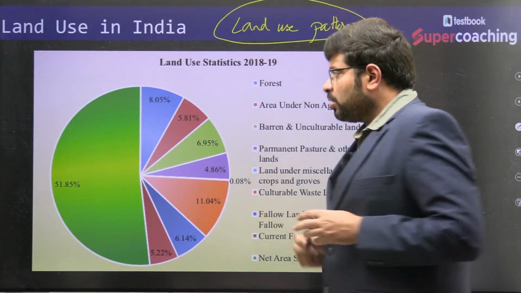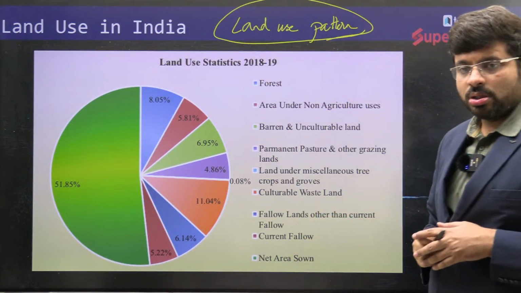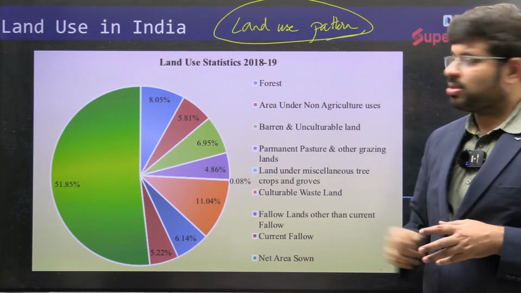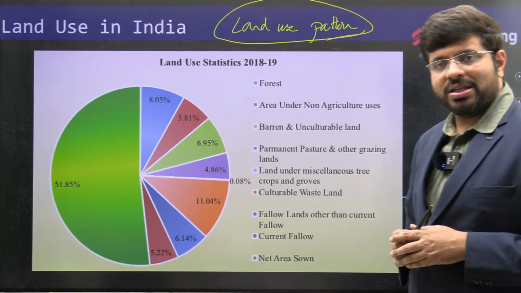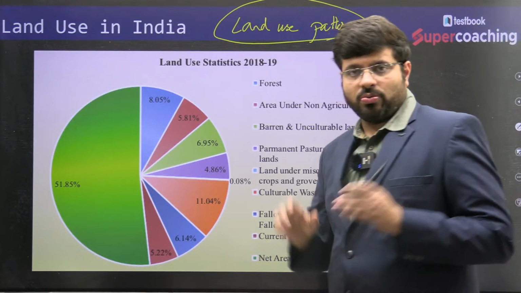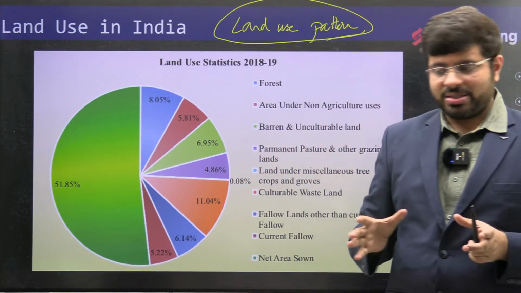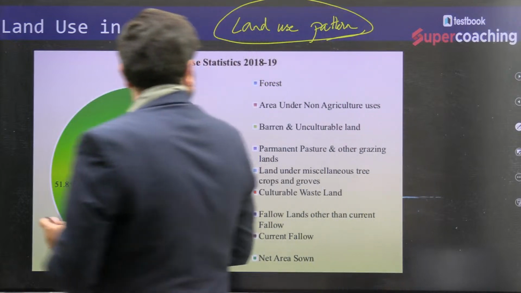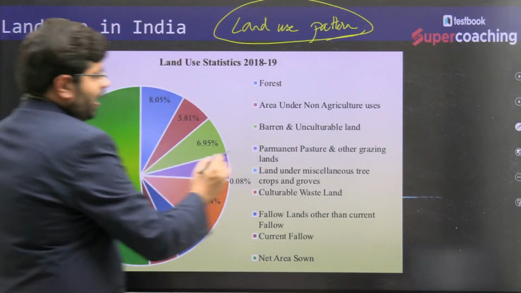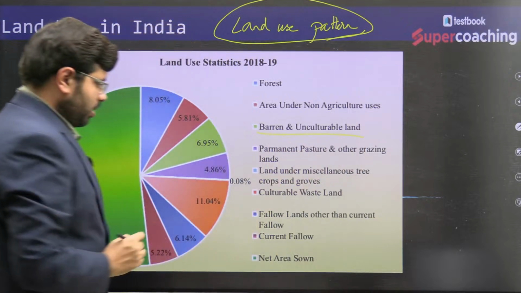Right. So if you talk about the land use patterns, there are a variety of land use patterns. Take the total availability of land in India, 3.28 million square kilometers. If you assume that as 100%, a major chunk of this is barren and unculturable land. You can see the barren and unculturable land.